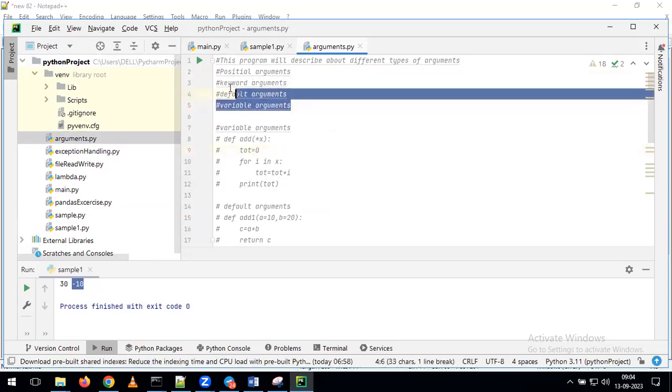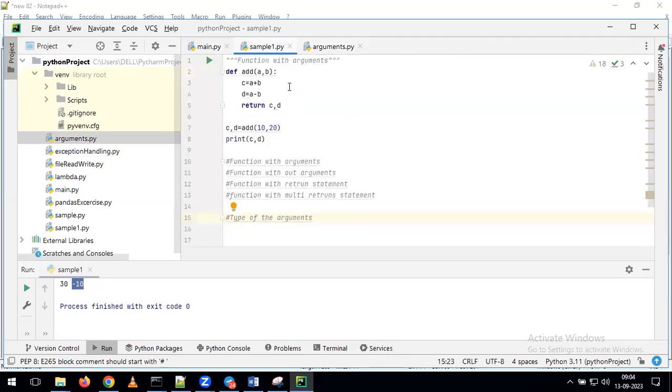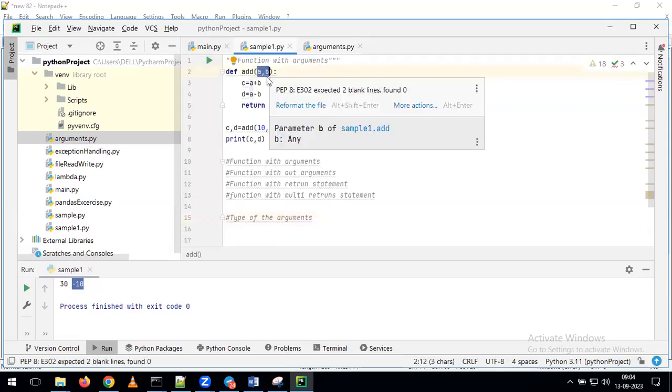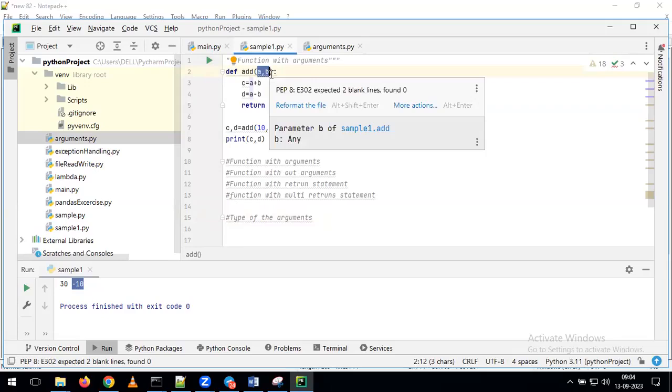But before going to all these types of arguments, what is the meaning of an argument? In this program, what are the arguments? A comma B. Within the function, whatever variables we are passing, those variables we can call arguments. So in this example, A comma B, we call them arguments.